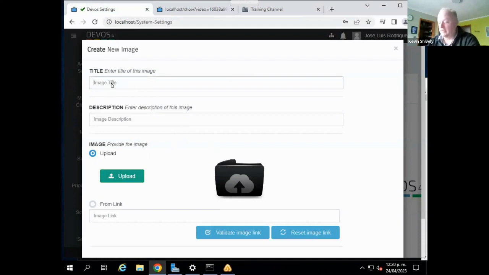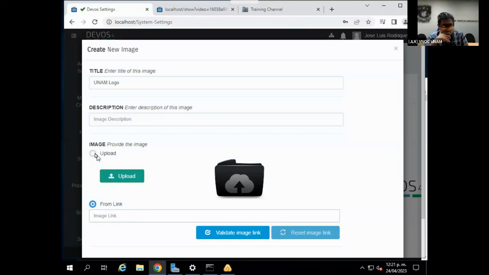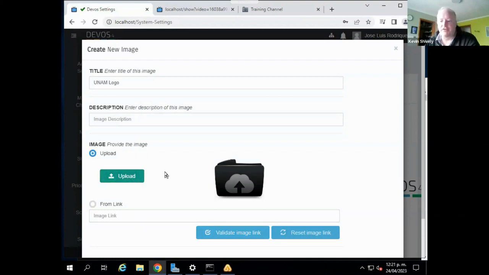Now you have to give it a title, like NAM logo or something like that. If you already have a logo somewhere online, you can also just put a link to the image. But if you do that, you want to make sure that it doesn't change, because otherwise it will break the link. Easiest way is just to upload an image that you have on your computer for your logo.